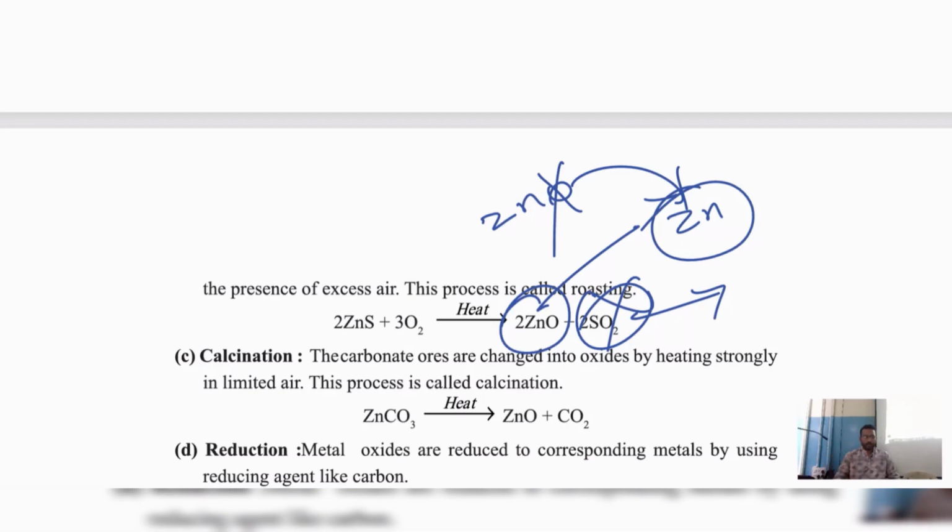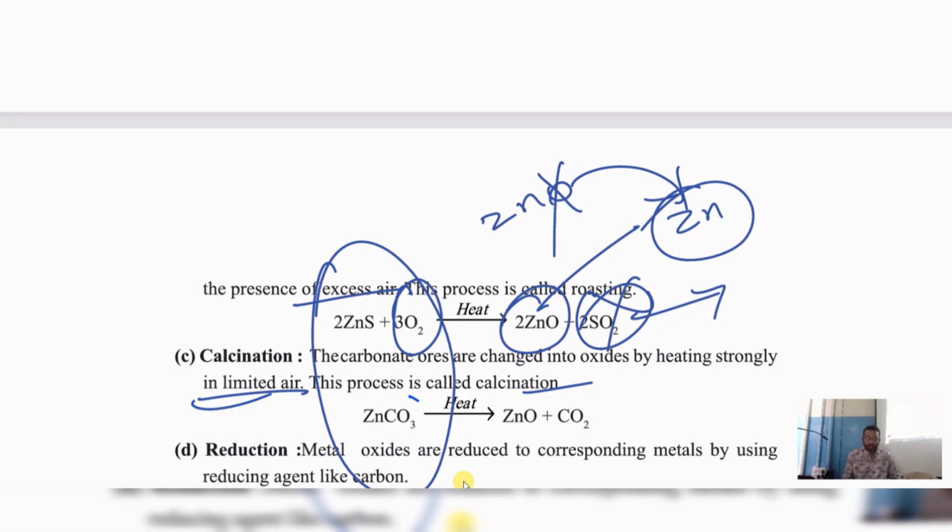Similarly, what is calcination? The carbonate ore is changed into its oxide by heating strongly in limited air. Only a small amount of air we are supplying. So this process is known as calcination. As you can see in the difference between both, in roasting it was excess air, so O2 was there; in calcination it is limited air, so there is no O2.